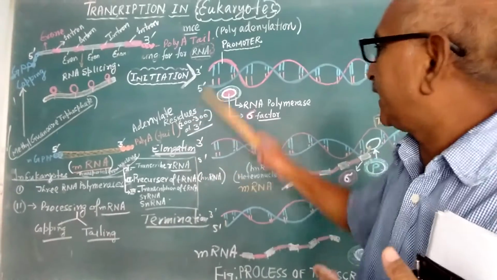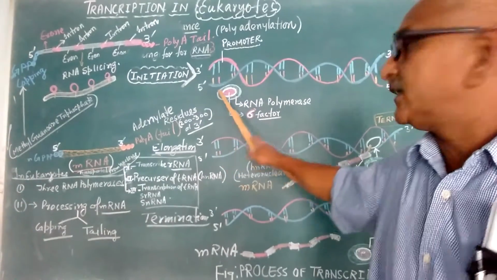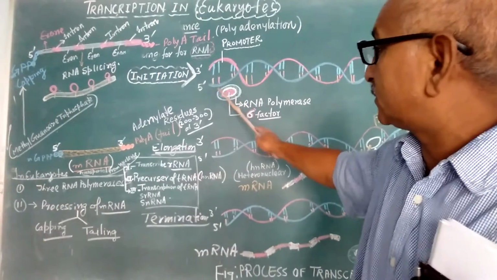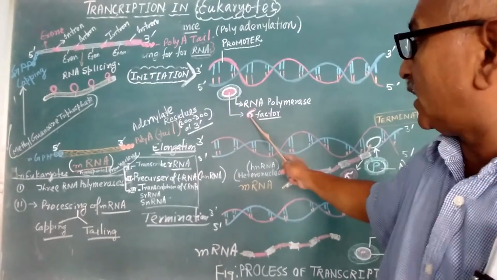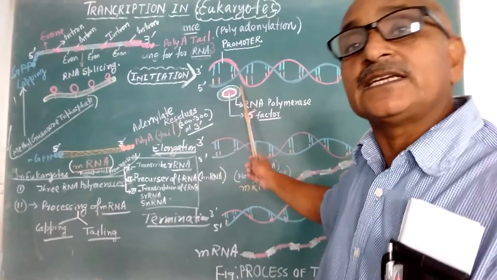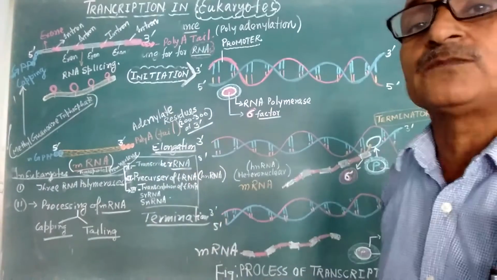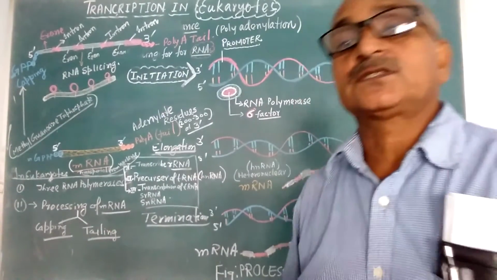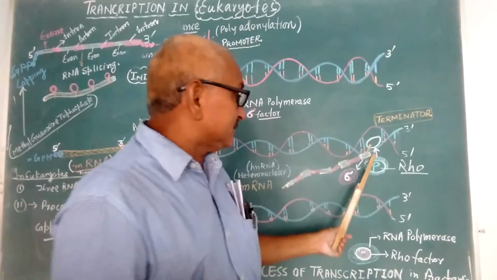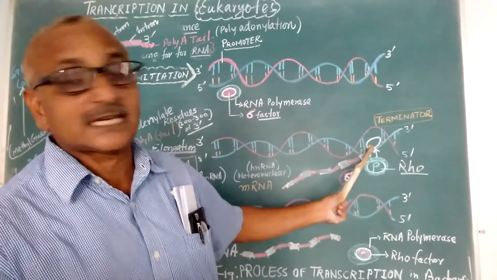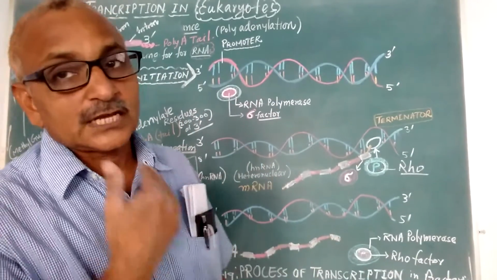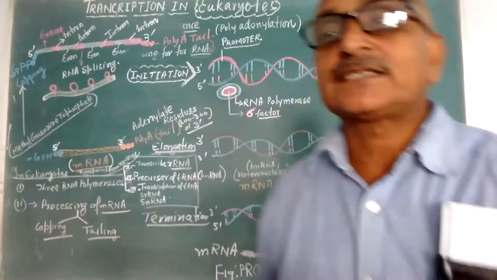The rest will be the same. Again DNA dependent RNA polymerase encounters the transcription site, and the polymerase binds with sigma factor, initiation starts, which flanks from the promoter side to the whole structural gene, and then at the terminator side the DNA dependent RNA polymerase encounters the rho factor, sigma factor is removed, and transcription stops at the terminator site.